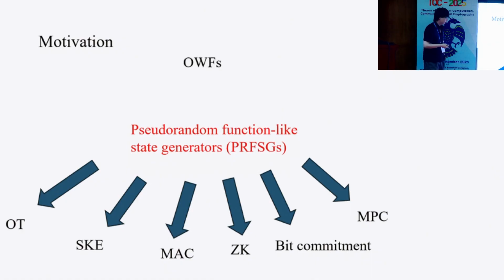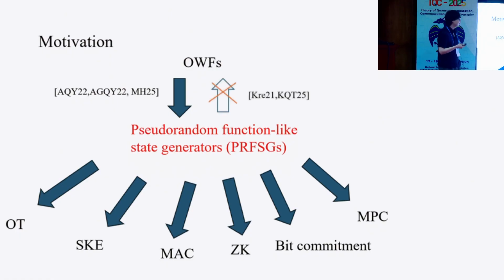As I mentioned, we can construct many useful cryptographic primitives from PRFSGs. And also, PRFSGs can be constructed from one-way functions. On the other hand, in some sense, it is known that we cannot construct one-way functions from PRFSGs.